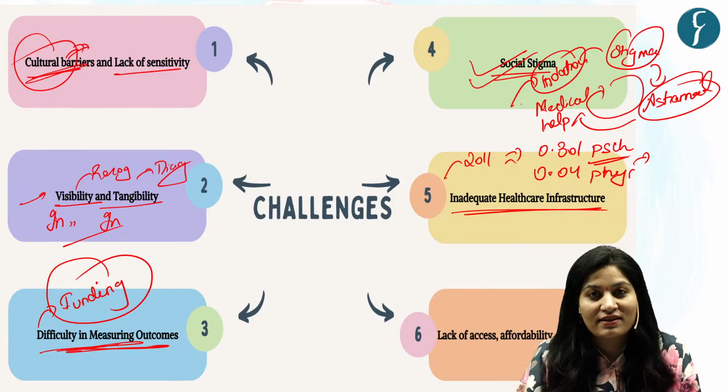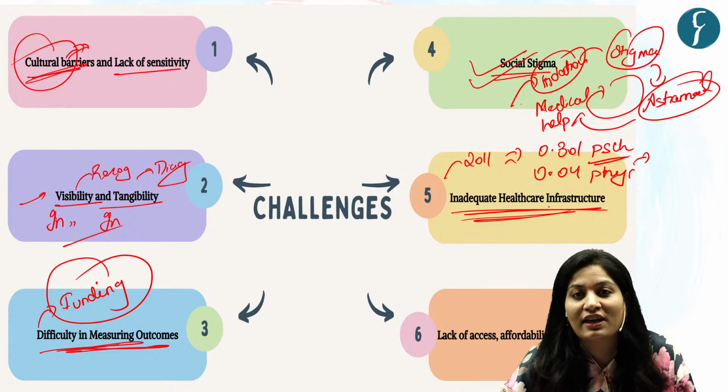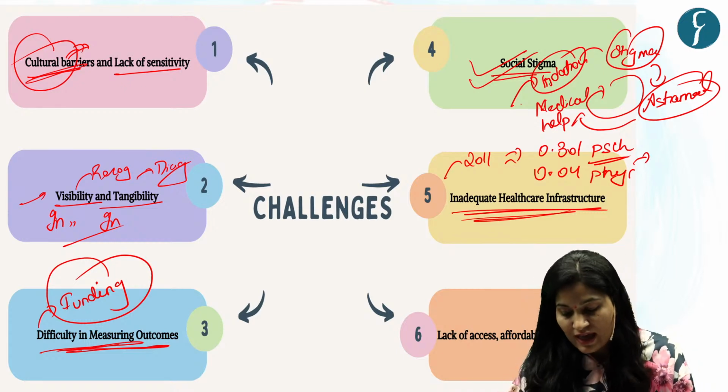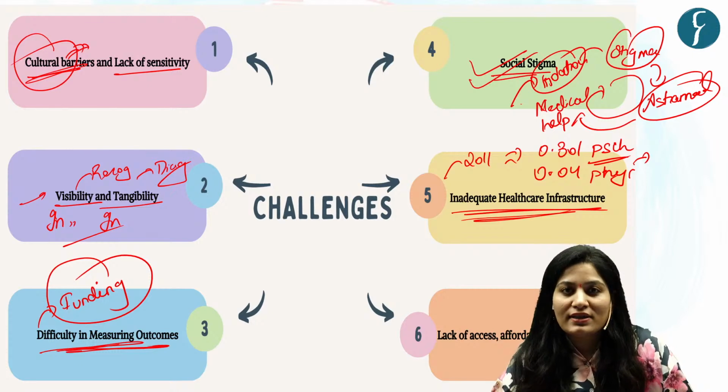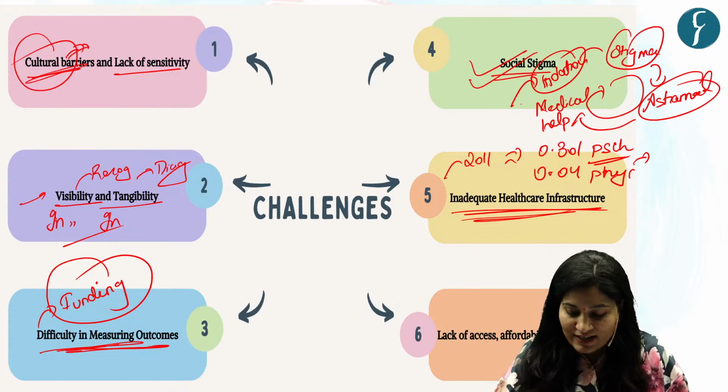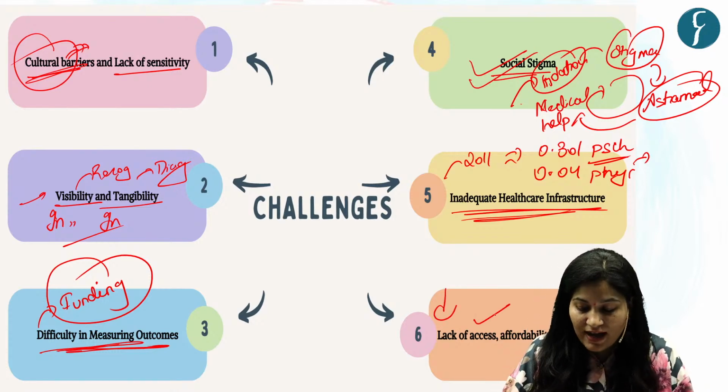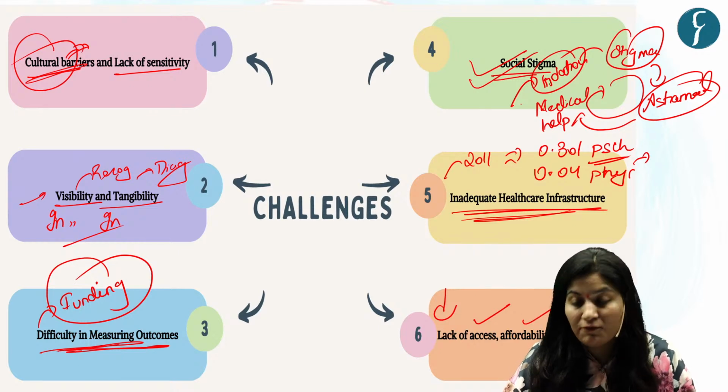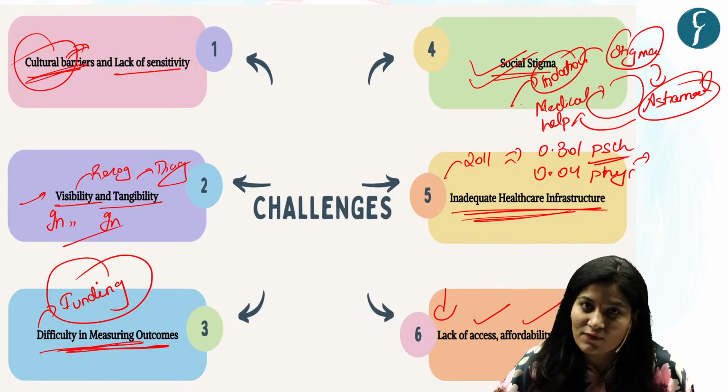With this, you can understand how inadequate our healthcare infrastructure is. Now, if you combine all these factors, it reflects a lack of access, affordability, and awareness with respect to mental health services.